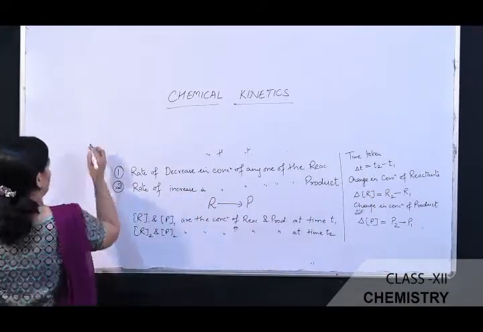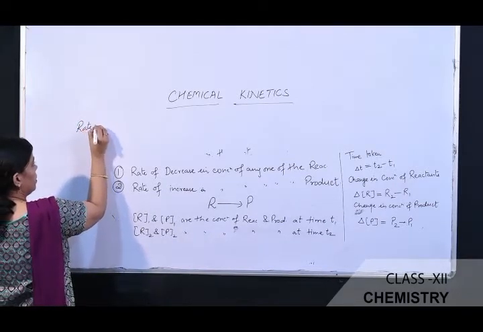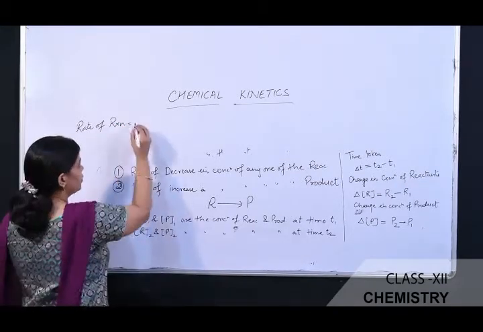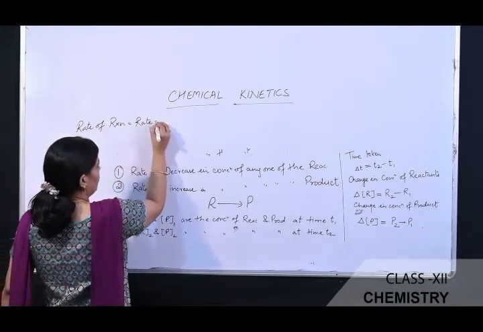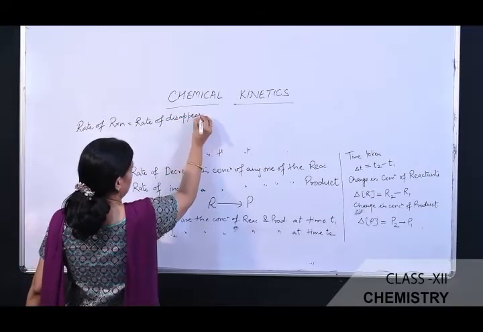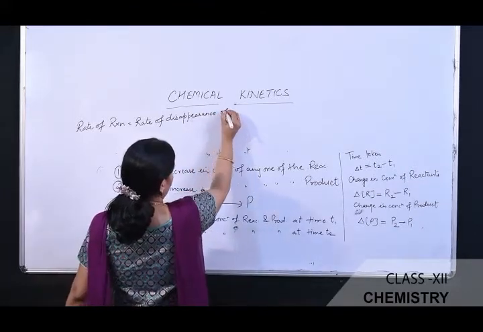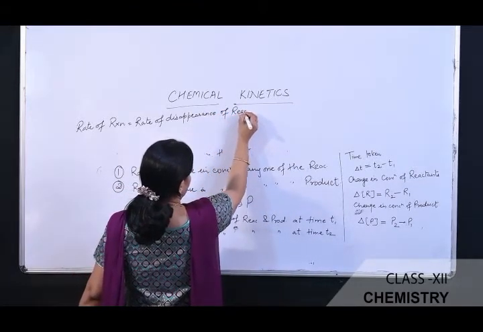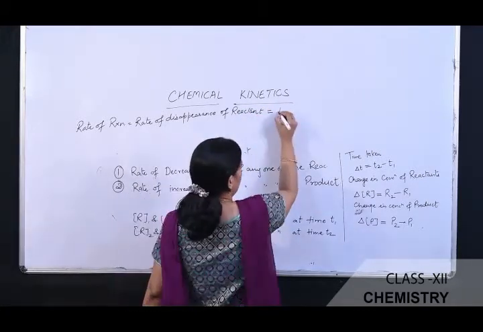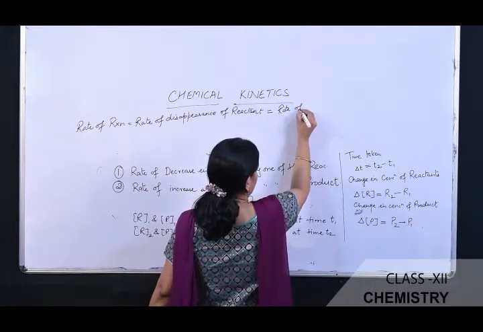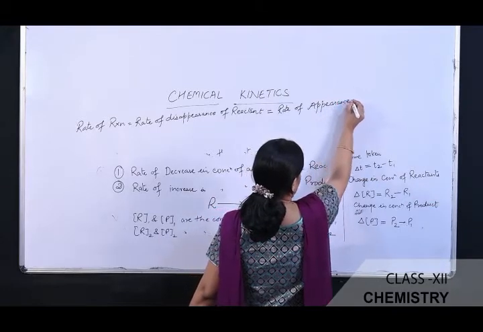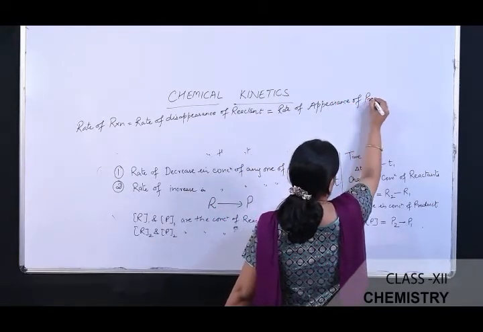Now I am going to calculate the rate of the chemical reaction. The rate of reaction is equal to what? The rate of disappearance of reactant, which is also equal to the rate of appearance of product.